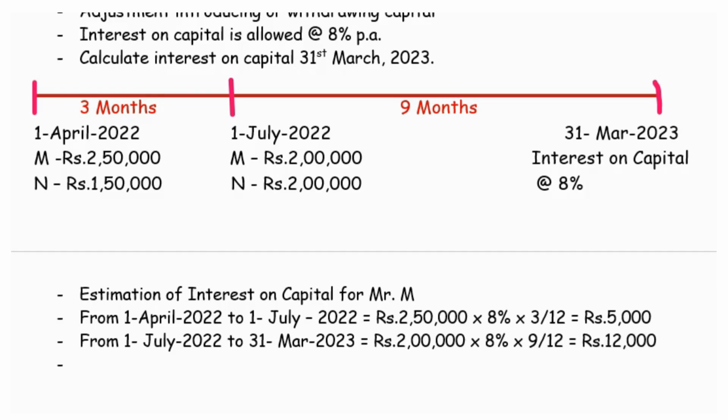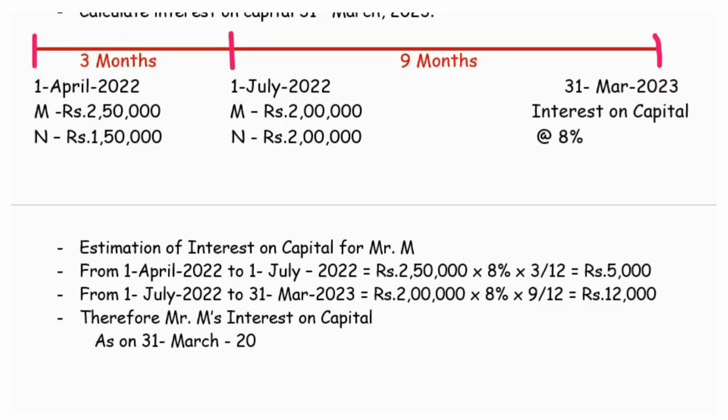So Mr. M's interest on capital as on 31st March 2023 is, we have to add both these values, that is rupees 5,000 plus rupees 12,000, it is rupees 17,000.